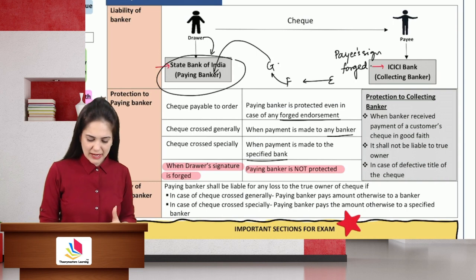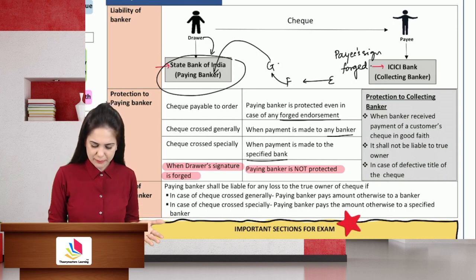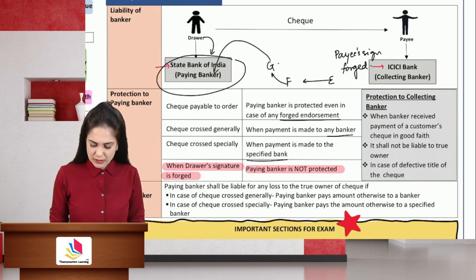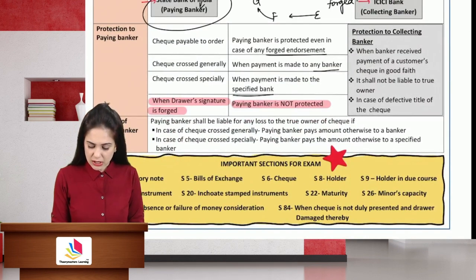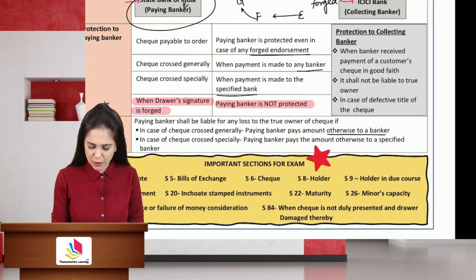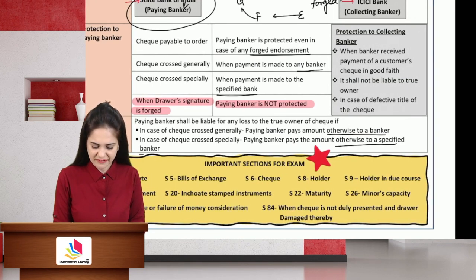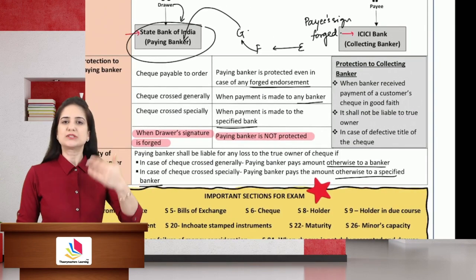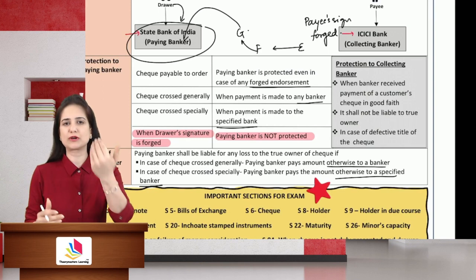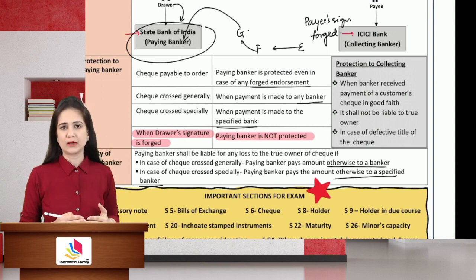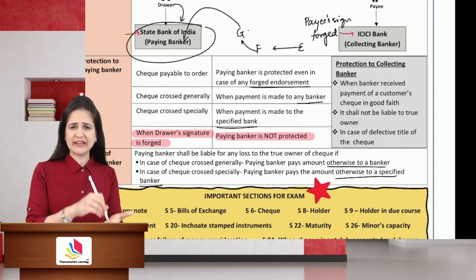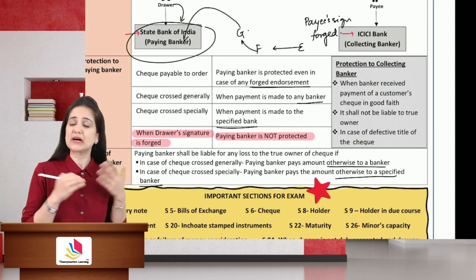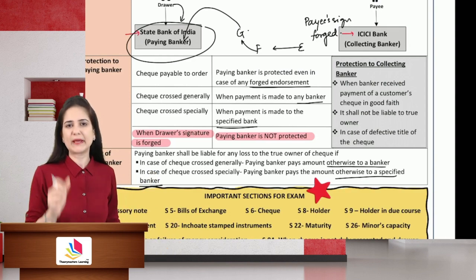Okay. What about the liability? It is a repetition of the earlier point. They shall be liable if the loss is caused to the true owner in case you pay the check otherwise than to the banker, or you pay a cross check otherwise than to a specified banker. See, the paying banker has to make the payment to a specified banker. If you make it otherwise, you did not check the signatures properly, you did not verify the other details. If you have not verified the details and you have made the payment otherwise, not in good faith, then we will blame the paying banker.